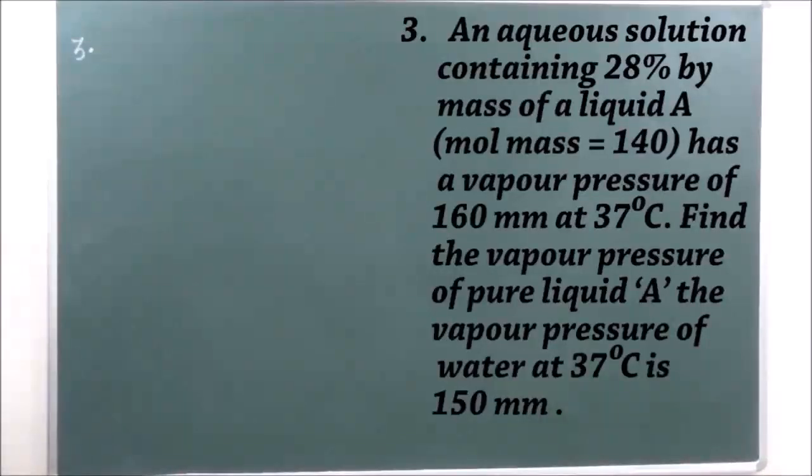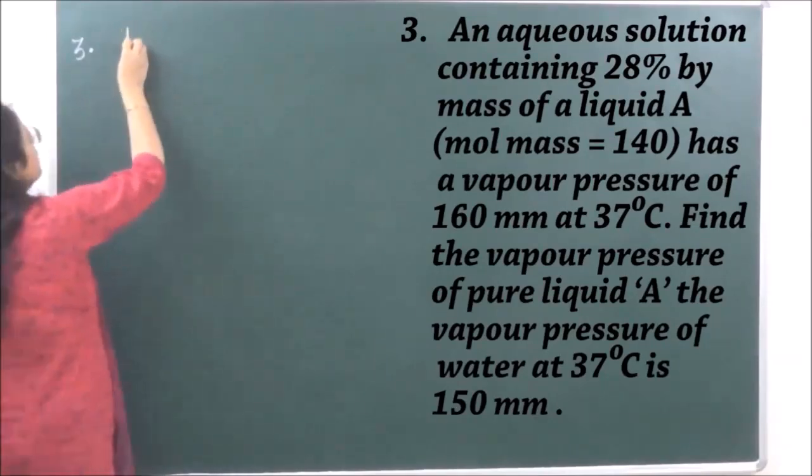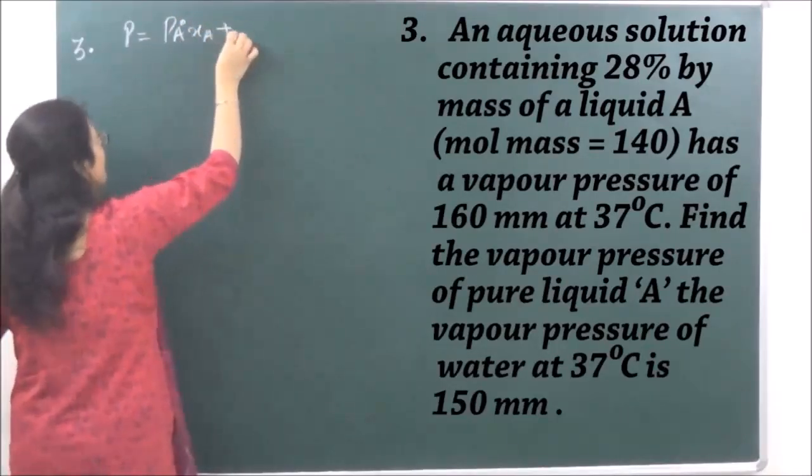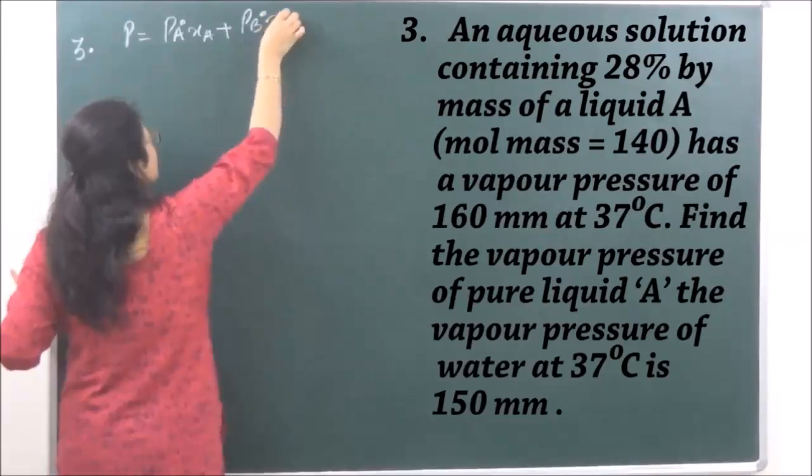Question 3. Question 3 is an aqueous solution containing 28% by mass of liquid A with a molar mass of 140 has a vapor pressure of 160 mm at 37 degrees Celsius. Find the vapor pressure of pure liquid A. The vapor pressure of water at 37 degrees Celsius is equal to 150. So we have to calculate the total pressure. P is equal to PA naught XA plus PB naught into XB.